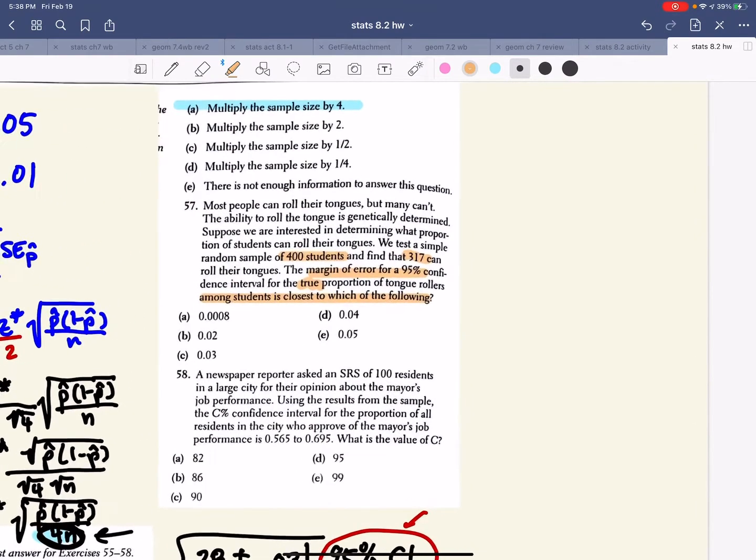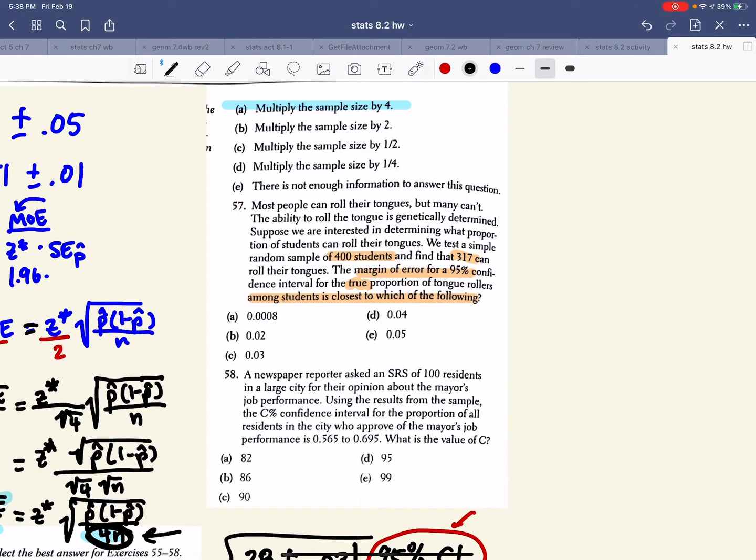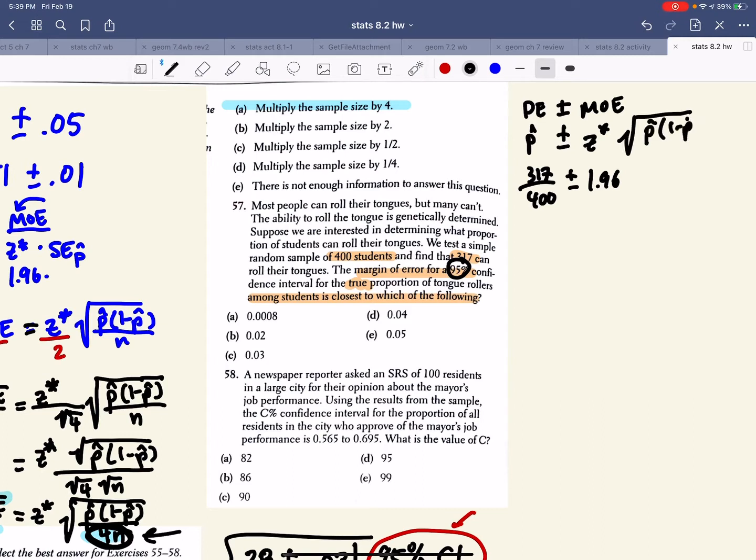Okay, so there's a couple ways to do this, but again, what did we learn and what do our notes say? We said our point estimate plus or minus our margin of error. So here our point estimate is our p hat, right? So 317 over 400. Now they kept it at 95, so I can continue to use this value for my z star. And then I have p hat, 1 minus p hat, all over n.